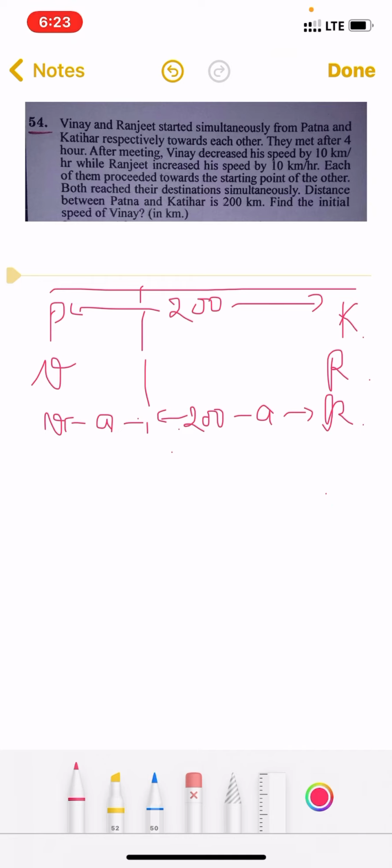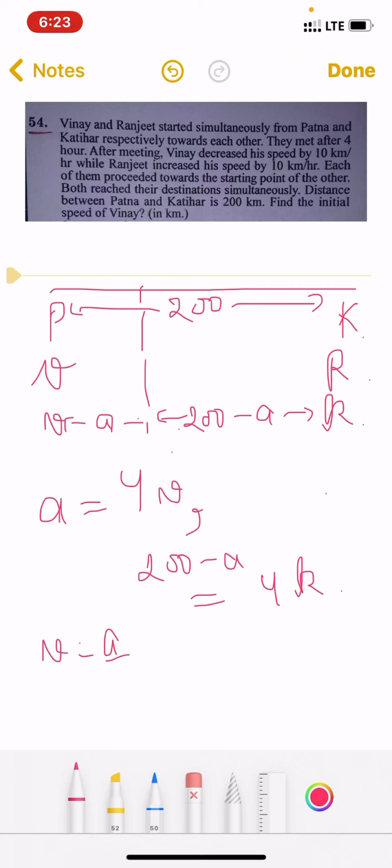So what's the distance here for Vinay? A equals time is 4 hours and speed is V. For Ranjit, 200 minus A equals time is same, 4 only, and speed is K. Okay, so from here V equals A by 4 and K equals (200 minus A) by 4, isn't it?